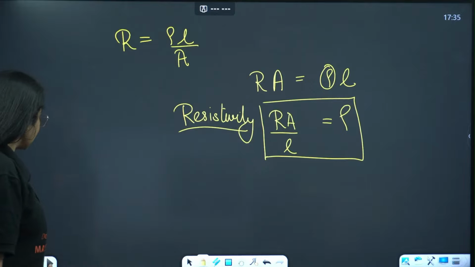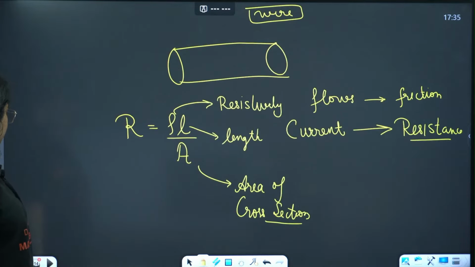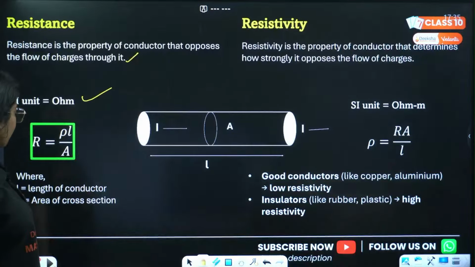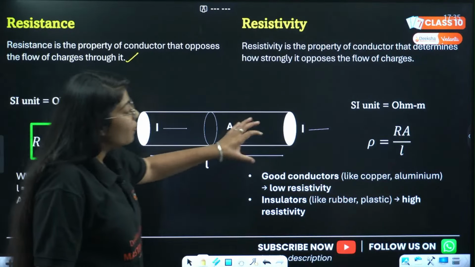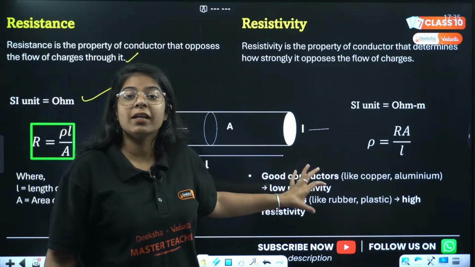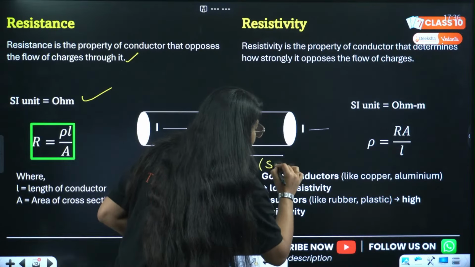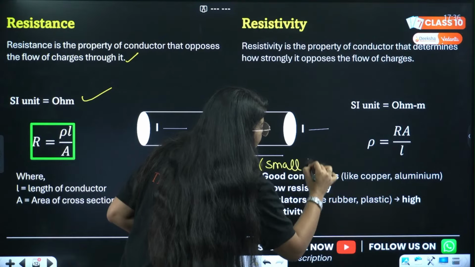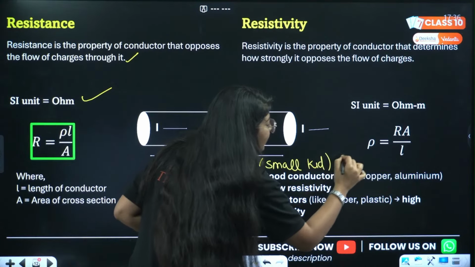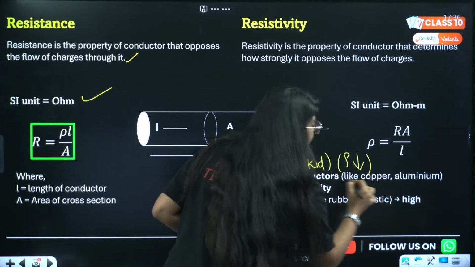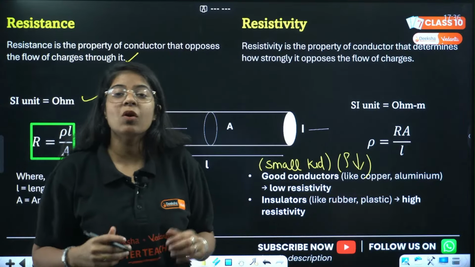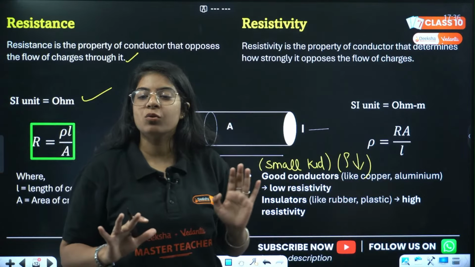Let's go. What is next? Before that there are some properties. Look, good conductors means that small kid. That means the resistivity of that kid is less, right? And it happens to let the current pass through it.